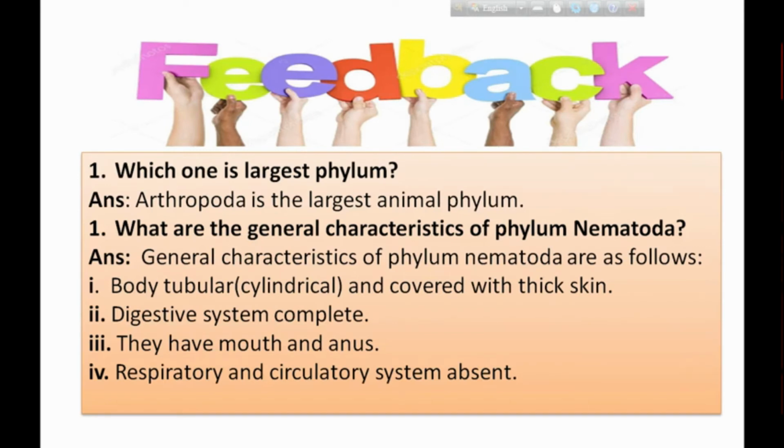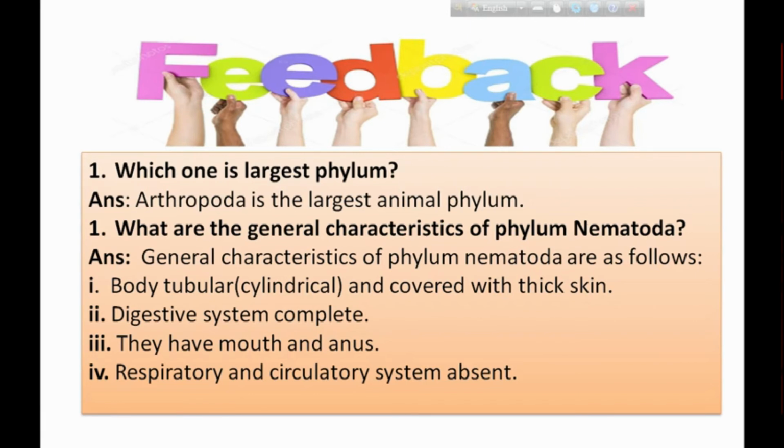Now it's time to take feedback. Dear students, which one is the largest phylum? Do you know? Yes, Arthropoda is the largest phylum of the animal kingdom. What are the general characteristics of phylum Nematoda? Their body is tubular and covered with thick skin. The digestive system is complete. They have a mouth and anus, and the respiratory and circulatory systems are absent. So this is the overall discussion about this phylum, and this is the feedback.